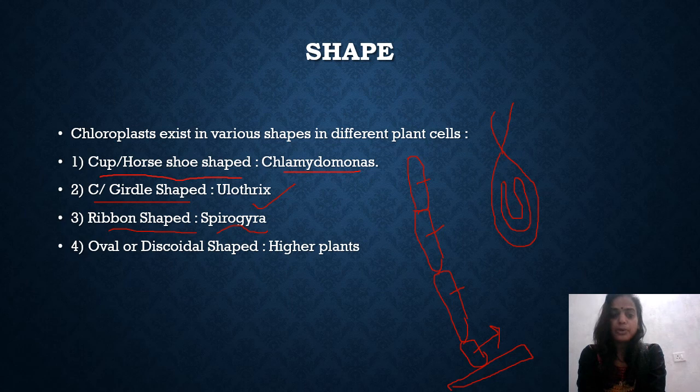Now next, the most accepted shape of the chloroplast is the oval or the discoidal shape, which exists in higher plant cells. So we'll be discussing this oval or discoidal shape of the chloroplast in detail. So let us proceed to the oval or discoidal shape.